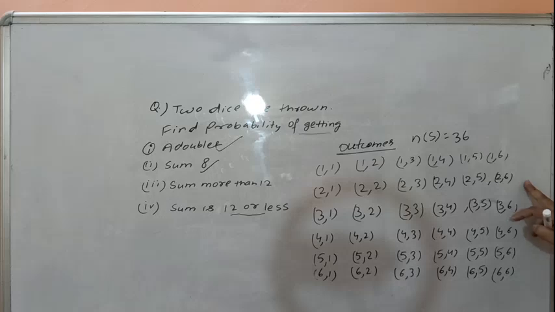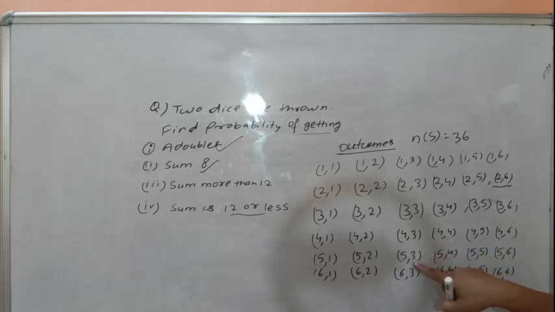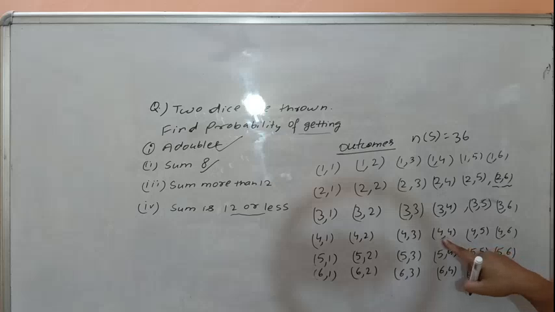Sum is 8. That means in first row maximum sum is 7, and in second row the maximum sum is 8. That means this is counted. 3 comma 5 is also 8, 4 comma 4 is also 8, 5 comma 3 and 6 comma 2. 1, 2, 3, 4, 5.